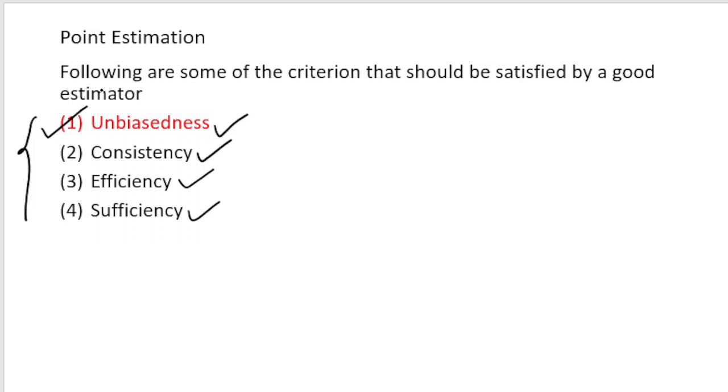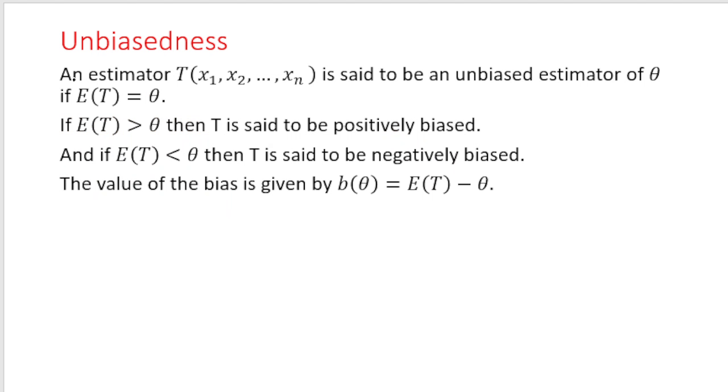Okay. So till now I talked about what estimation is all about. There is a sample, and based on the sample values we estimate something. The process is known as estimation. So what is this unbiasedness? Suppose an estimator is defined with the help of a sample x1, x2, ..., xn. The estimator is a function of the sample values. An estimator which I am defining as T(x1, x2, ..., xn) is said to be an unbiased estimator of theta if the expectation of T is equal to theta.